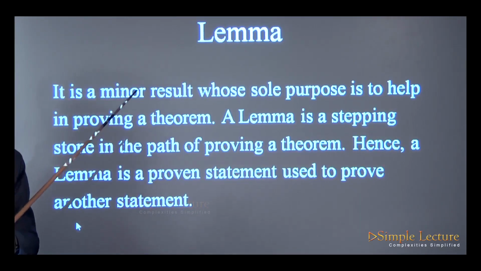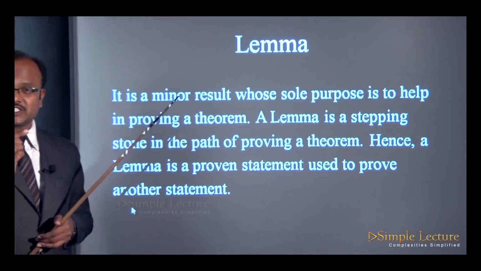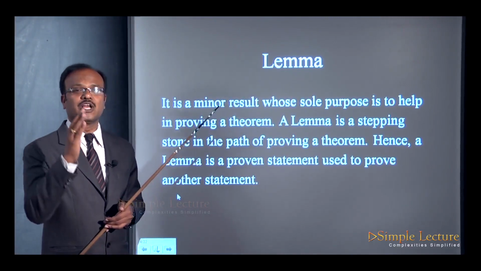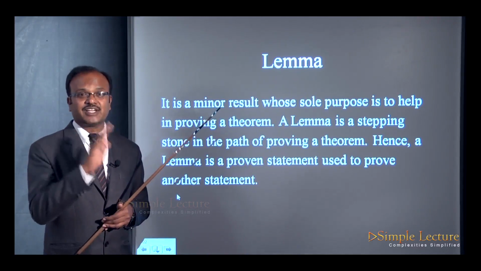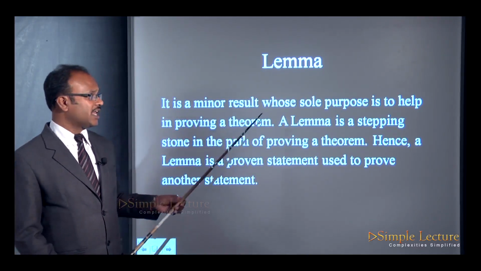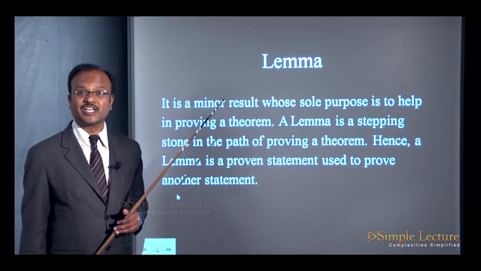Whatever formula or relationship we have found now is very, very useful at a later stage to prove so many theorems. Hence, it is called Euclid's division lemma. A lemma is a stepping stone in the path of proving a theorem.